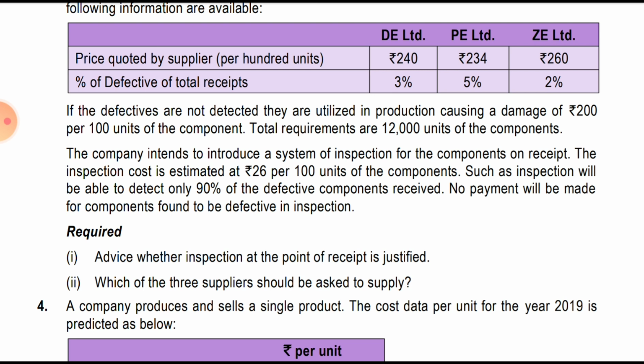No payment will be made for the components found defective in the inspection. Earlier, since we were not finding defective products on procurement, we were paying the entire amount. But now, for the 90% of the defects, we will not pay the supplier, and we will pay just for the balance, that is, the quantity which is not defective plus the 10% of the defectives, because they were unidentified.